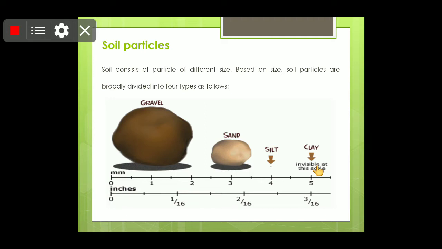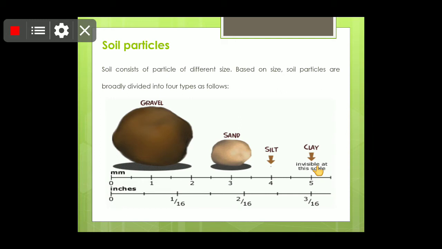Children, the size of the soil particles may vary. Like children, you can see gravel or stone, its size is more than 2 mm. Okay children, now sand, the size of sand is 0.05 to 2 mm. Mm is millimeter. Now you can see silt, the size of silt is 0.002 to 0.05 millimeters.